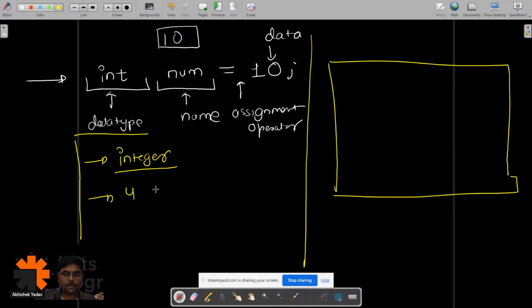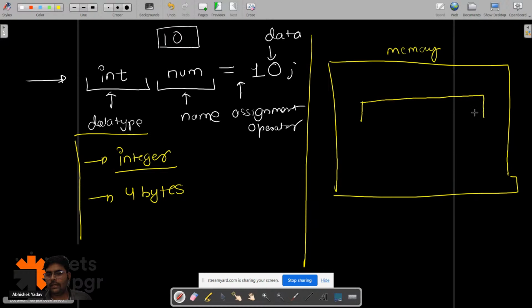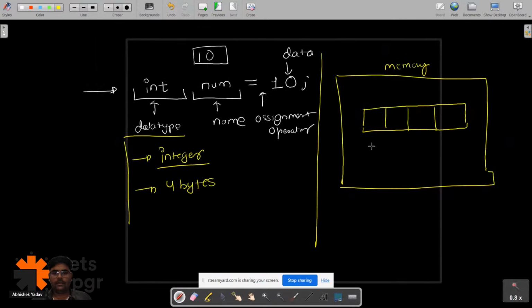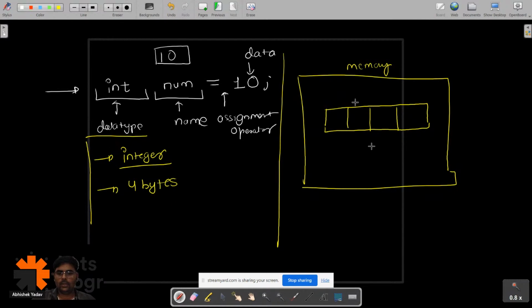So the moment the memory gets allocated, in this memory 4 bytes will get allocated like this: this one, this one, this one, this one. Each block is 1 byte.